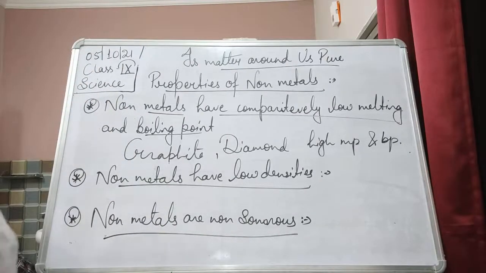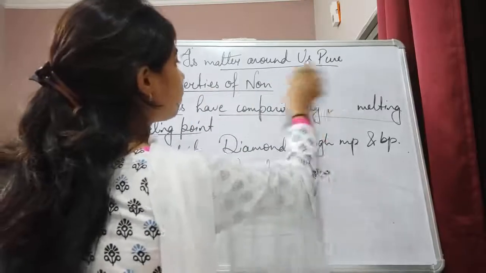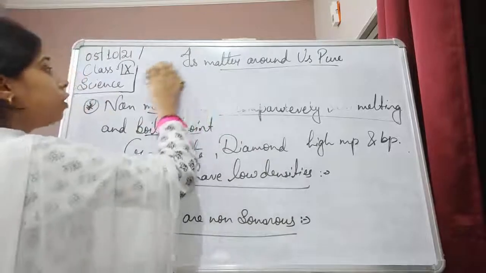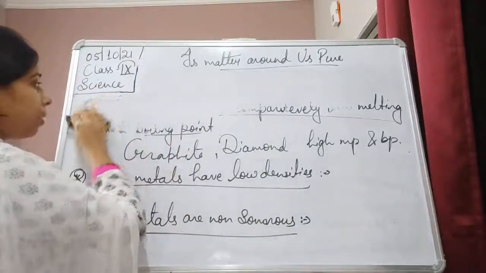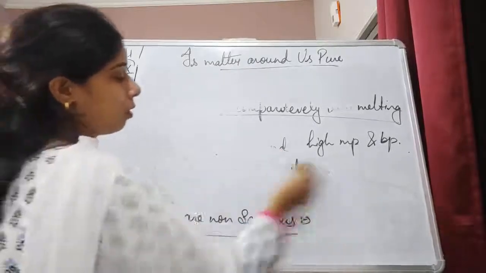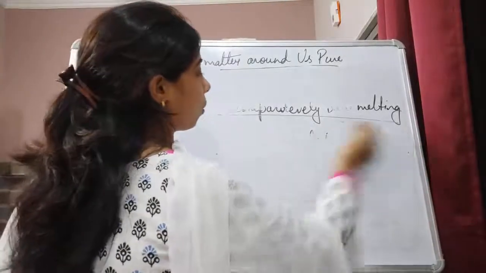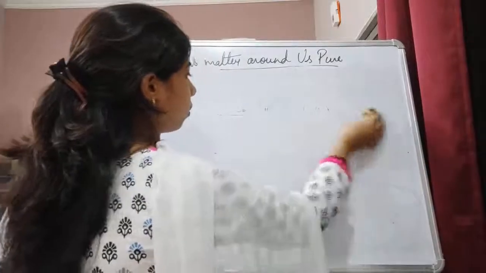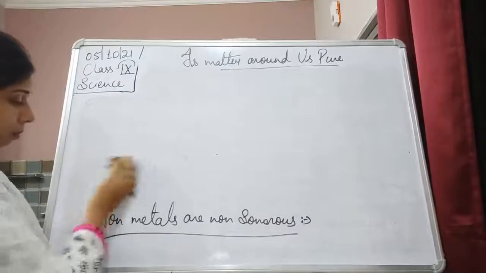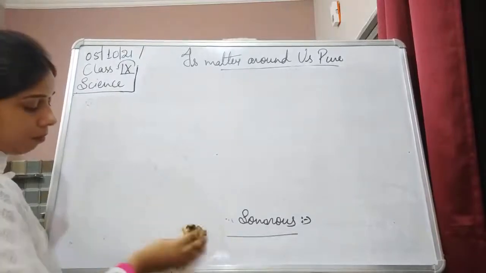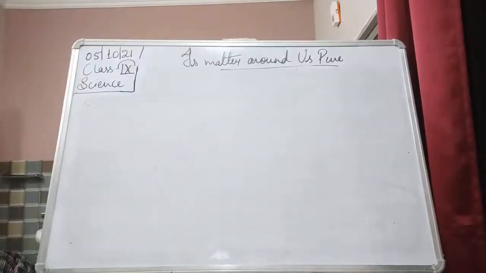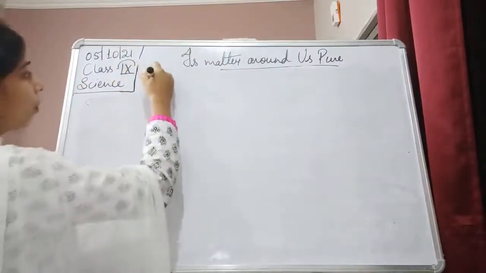Okay, now let us see what metalloids are. Metalloids generally show both the properties of metals as well as the properties of non-metals.